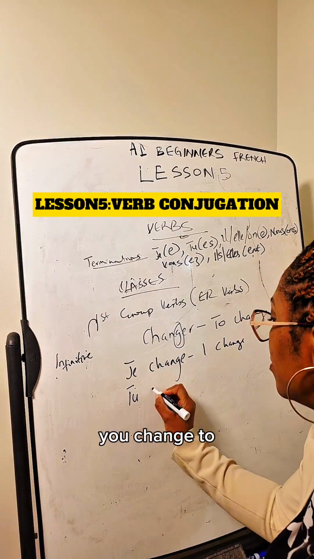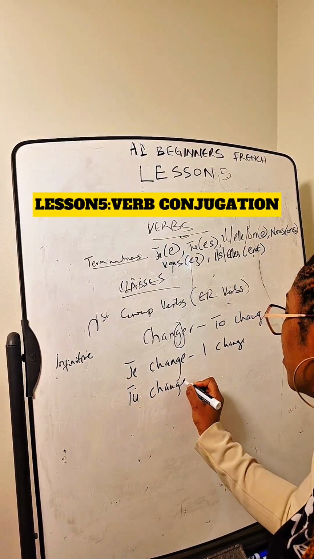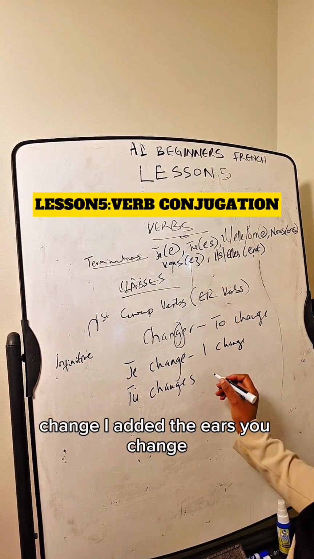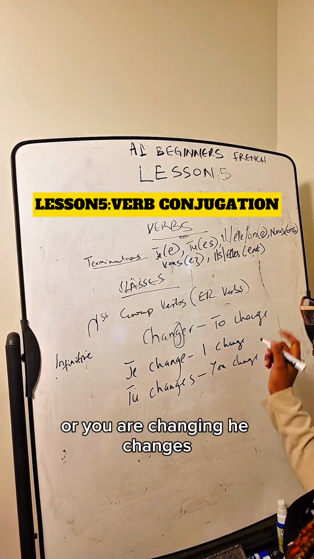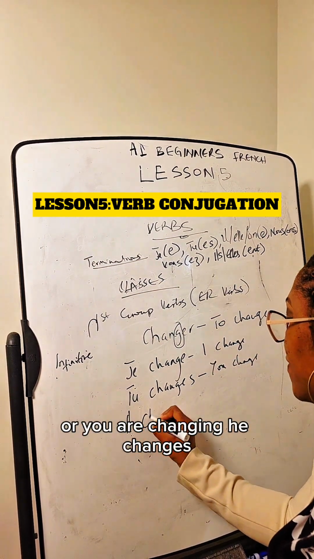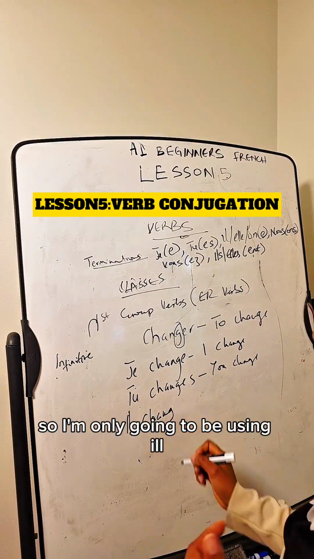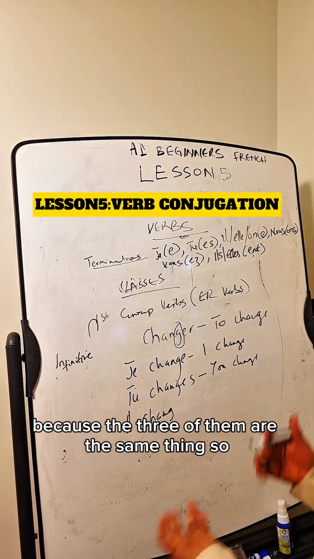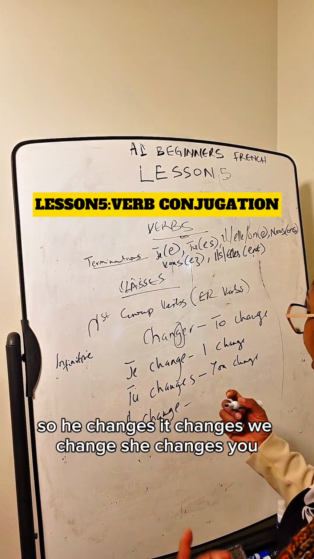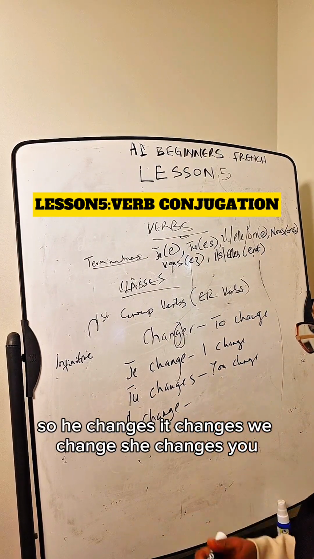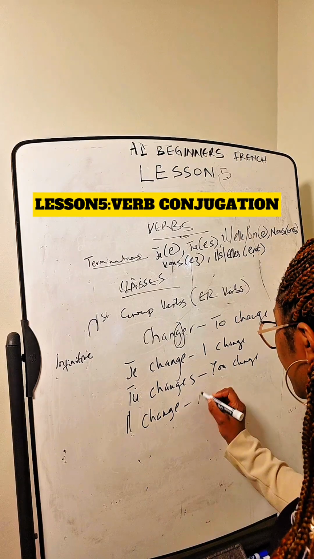You change, tu changes. I added the ES. You change or you are changing. He changes. So I'm only going to be using il because the three of them are the same thing, so there is no point really repeating all of them. So he changes, it changes, she changes, il change.